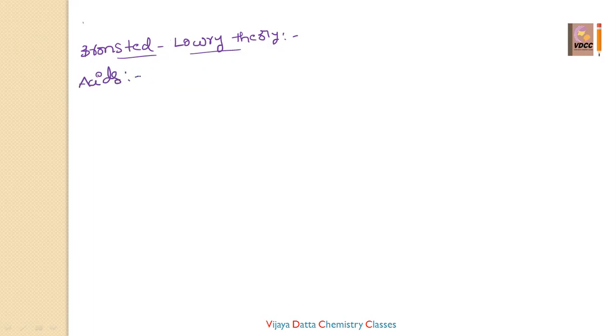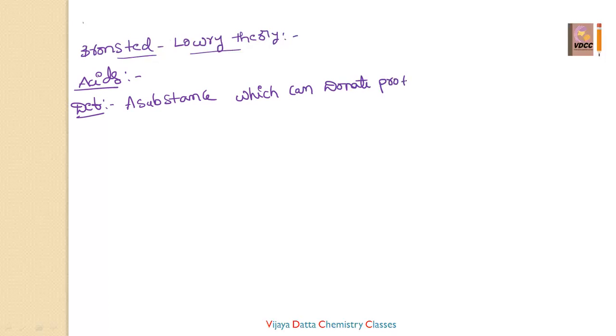According to the Bronsted Lowry theory, what is the definition of an acid? A substance which can donate a proton is known as an acid.